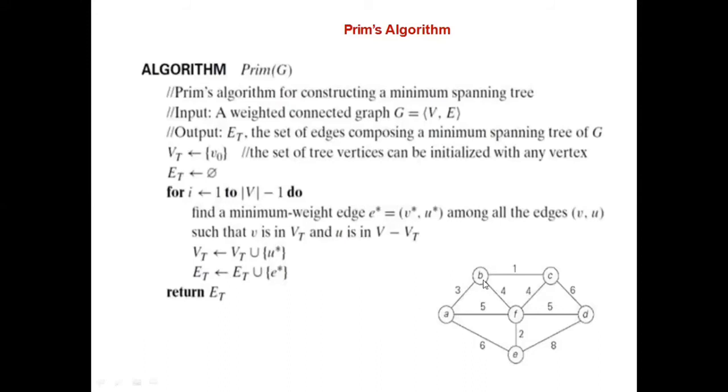So the vertex u star is added to Vt, and the edge is added to the edge set. This repeats n minus 1 times, or |V| minus 1 times, and it returns Et.